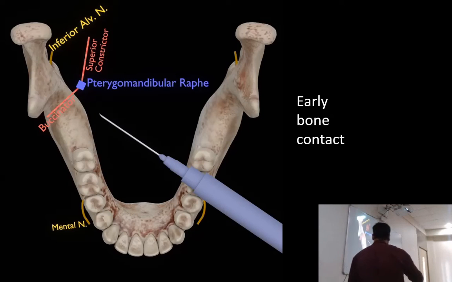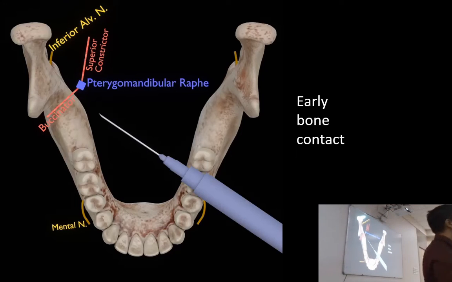Okay. So now we come to the point where, even after proper technique, there is a possibility that you might hit the bone early, or you might not hit the bone at all. So there are many variables in the inferior alveolar nerve block. Okay, first is patient variable.